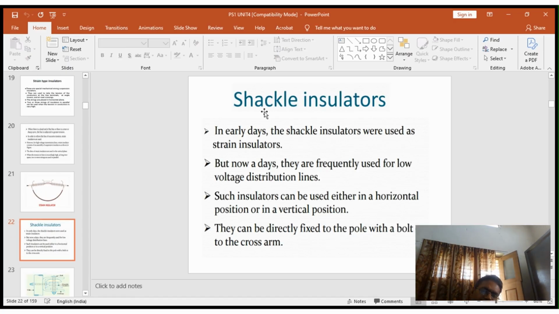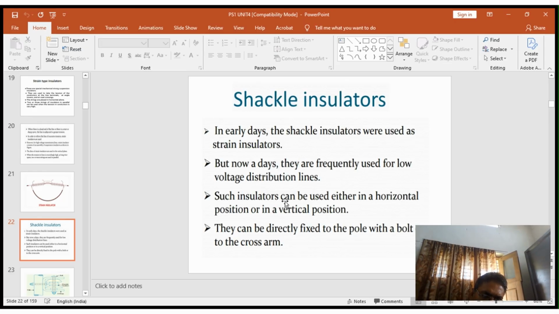One more type of insulator is the cycle type insulator. Cycle type insulators are used as strain type insulators for low voltages, and for low voltage applications they are most suitable. In earlier days, cycle insulators were used as strain insulators, but nowadays they are used for low voltage distribution lines. These can be used for low voltage systems.